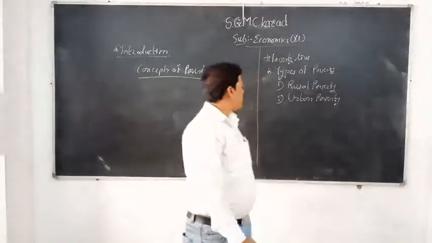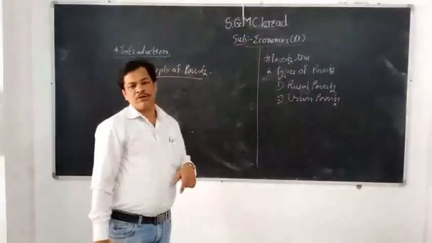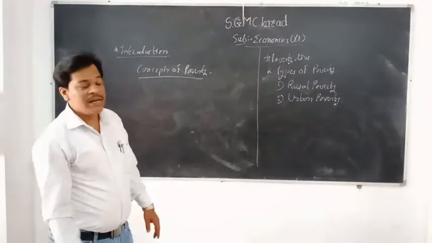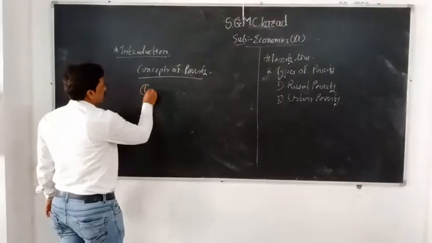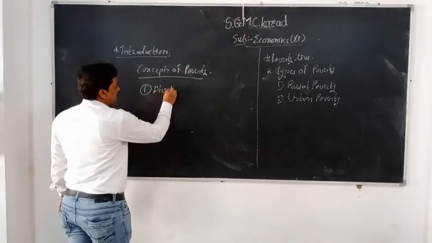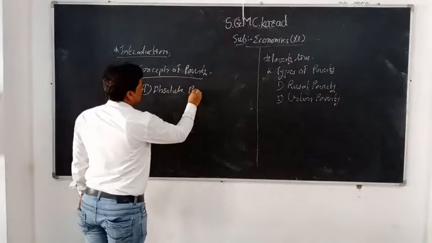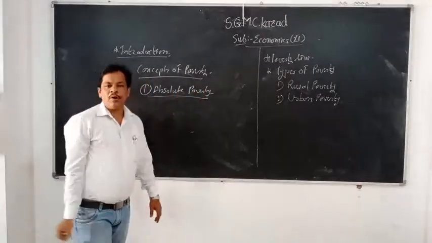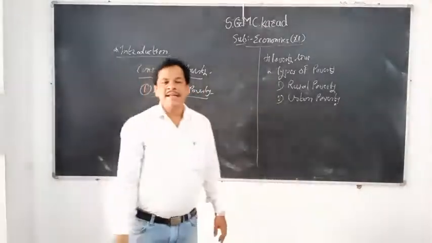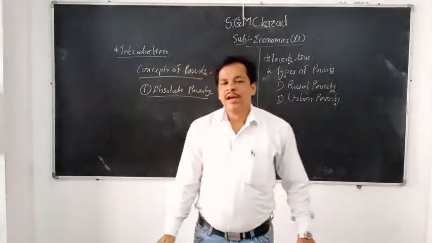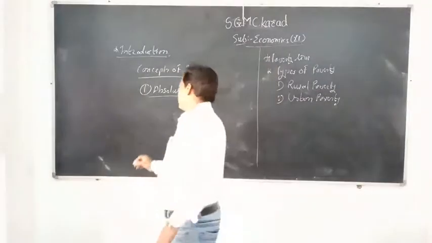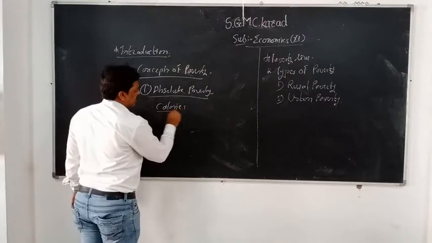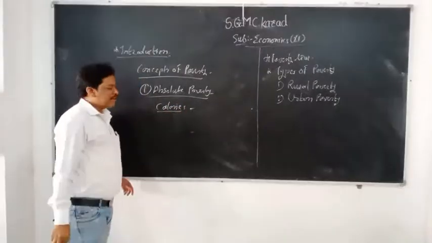Now, when we see the concept of poverty, there are two important concepts: absolute poverty and relative poverty. First we discuss absolute poverty. What do you mean by absolute poverty? Absolute poverty is related with the calorie concept, how many calories a person is getting. Again, there is some difference in the calorie concept.